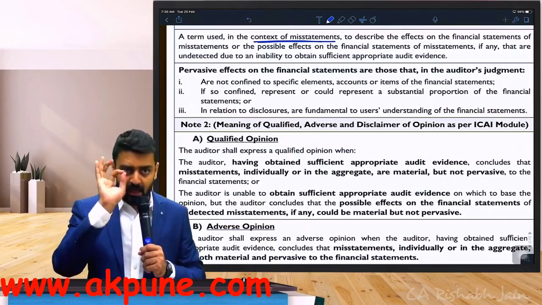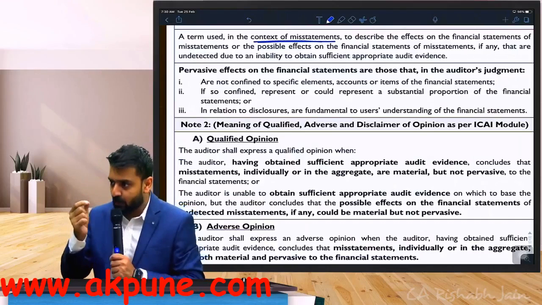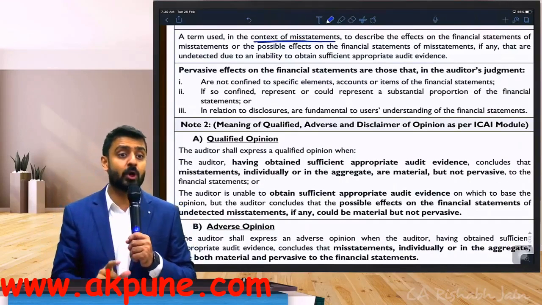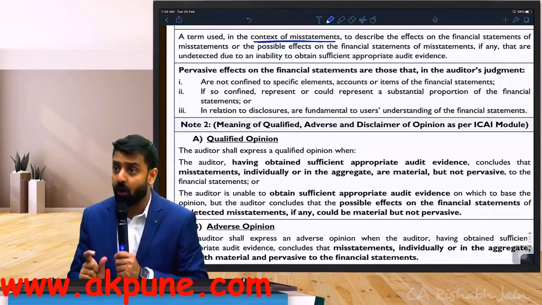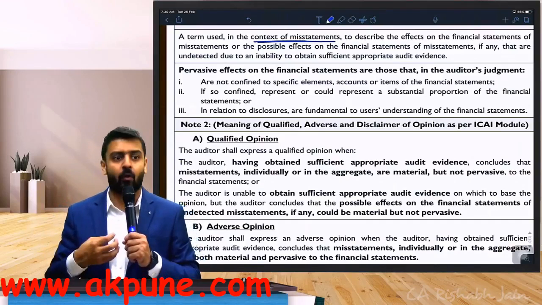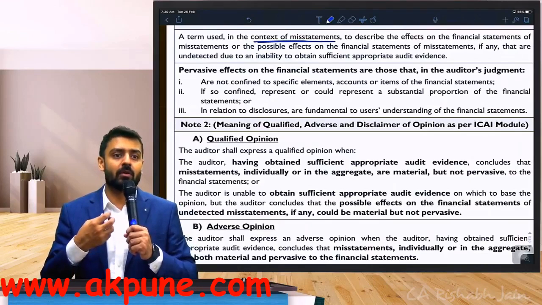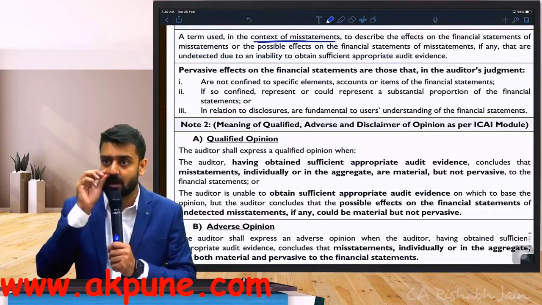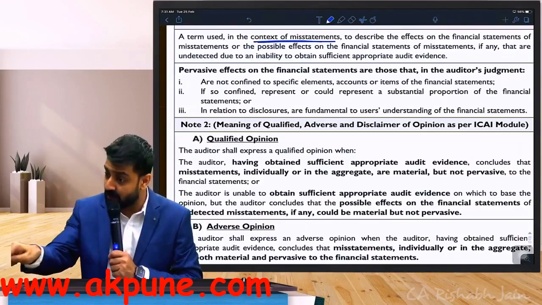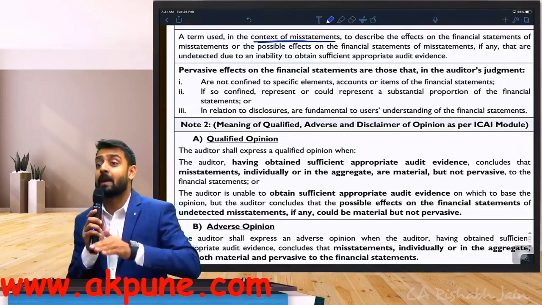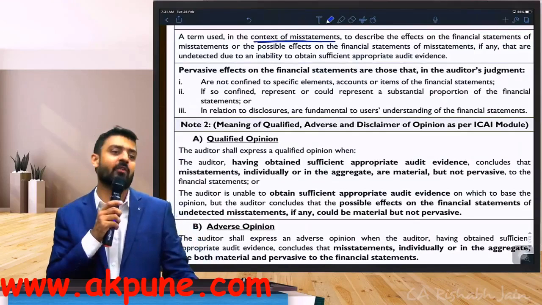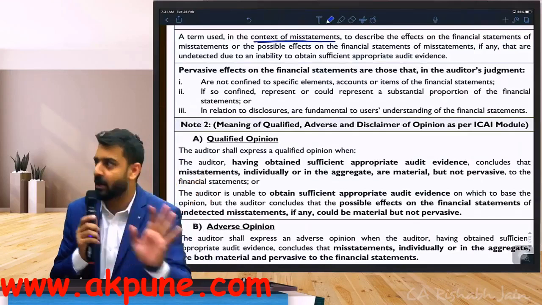Once again, if in my judgment, the effect or possible effect is not confined, the most common example for this is going to be manipulation of accounts or any intentional act by management where they want to result into fraudulent financial reporting, that category of fraud. That is the most commonly used situation under number A, because it's not going to impact one area, it's going to impact multiple areas or elements of financial statements. Do you understand point number A?